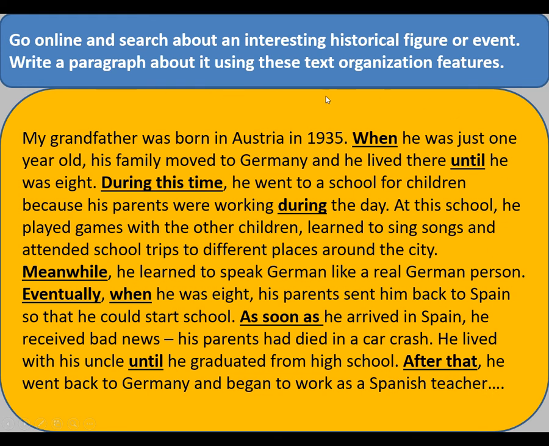So in this little paragraph, little text, this is not a historical figure, of course, just about a grandfather. In this little text, we can see a lot of text organization features. When, until, during this time, during, meanwhile, eventually, as soon as, after that. So you do the same. Spend some time to understand how to use these organization features. Spend some time and search about an interesting historical figure or event and write a paragraph.